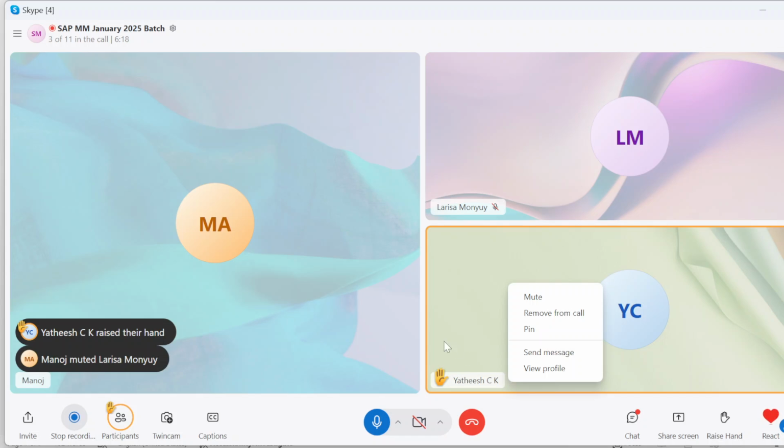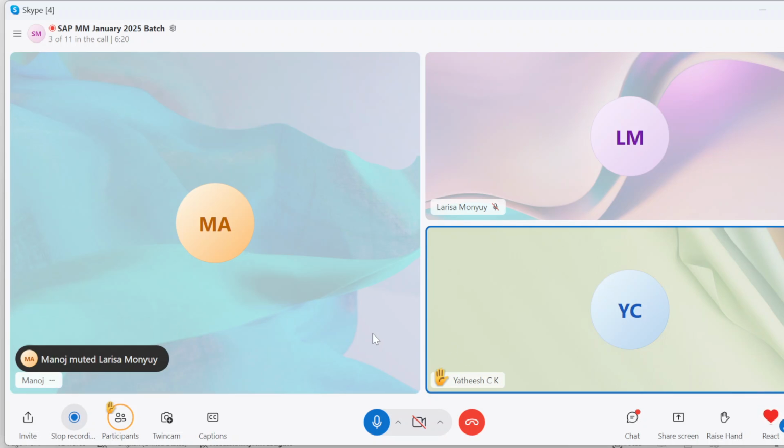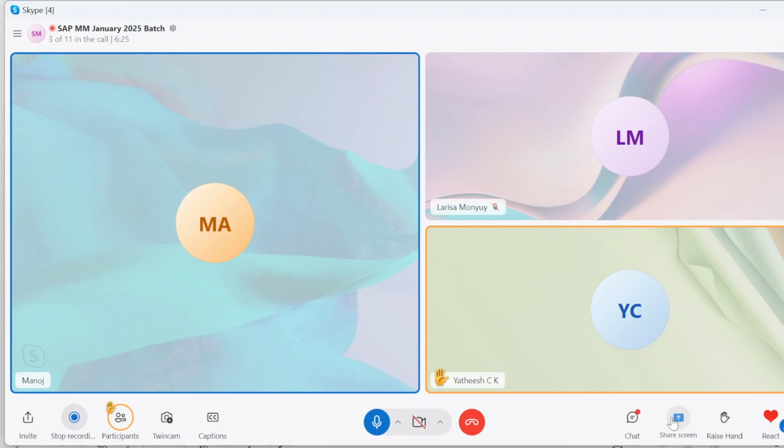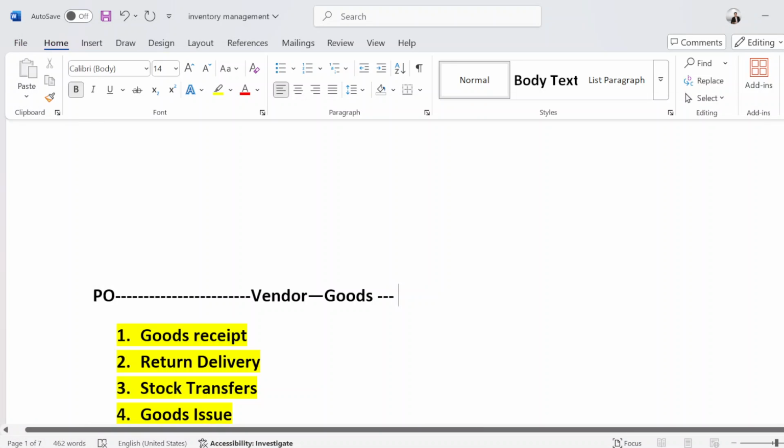Excuse me, sir. Yeah, Yatish. Only the desktop screen is visible, sir. Okay, sorry. Now can you see? Yeah, now we can. Okay. I can see, sir.